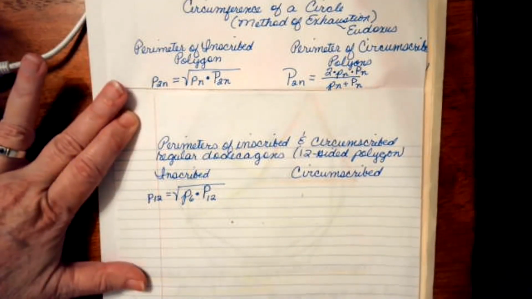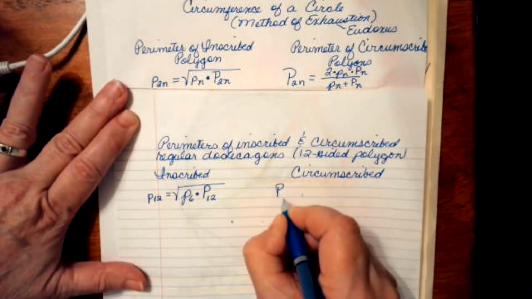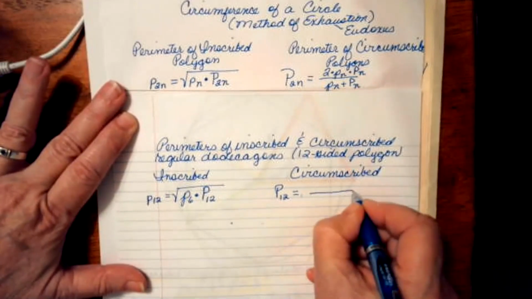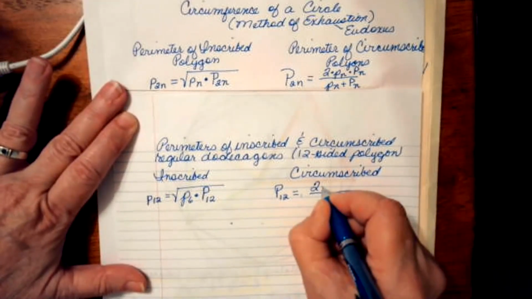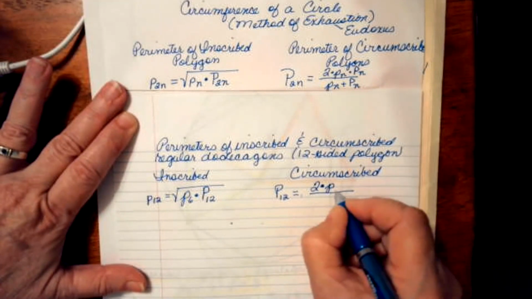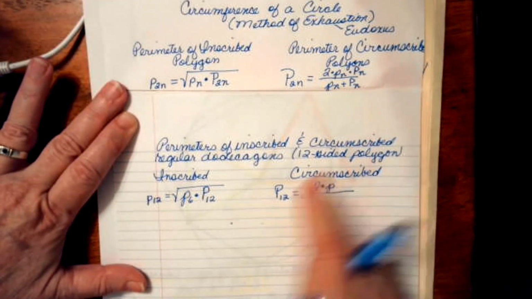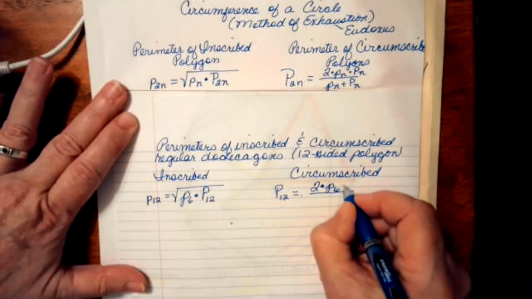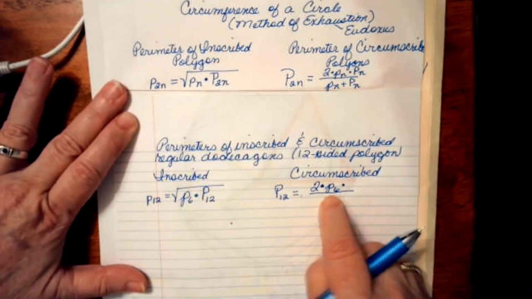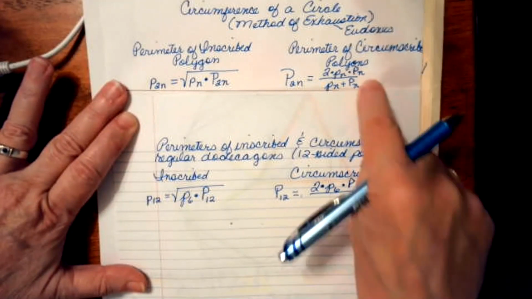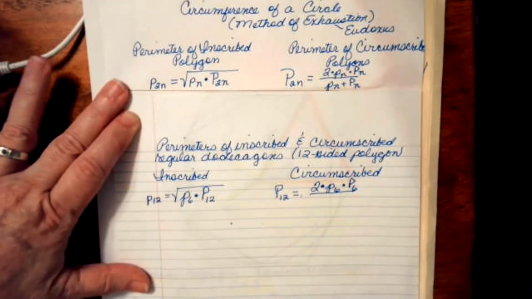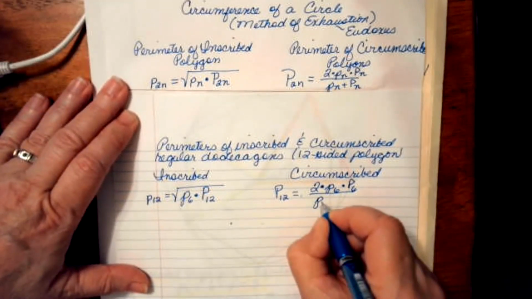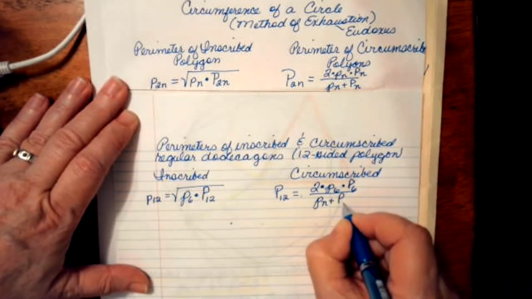So capital P sub 12, this is from this formula, is equal to a fraction, and the numerator is 2 times the perimeter of the n-sided, and in this case, if this is 2n, it must be this hexagon, 6 sides, times, that's the inscribed hexagon, times capital P sub 6, which is the circumscribed hexagon, over the sum of those two numbers, P sub n plus capital P sub n.